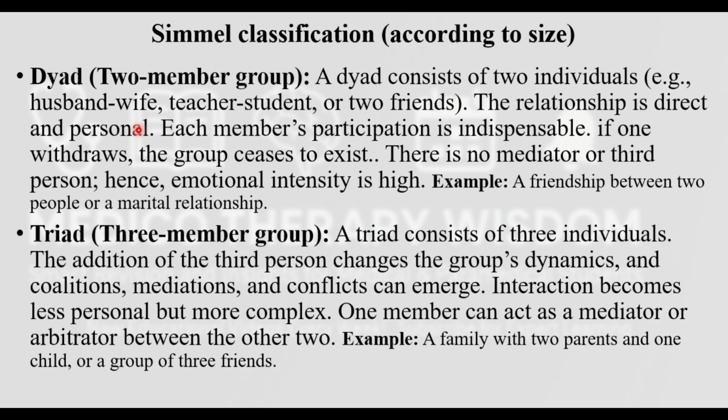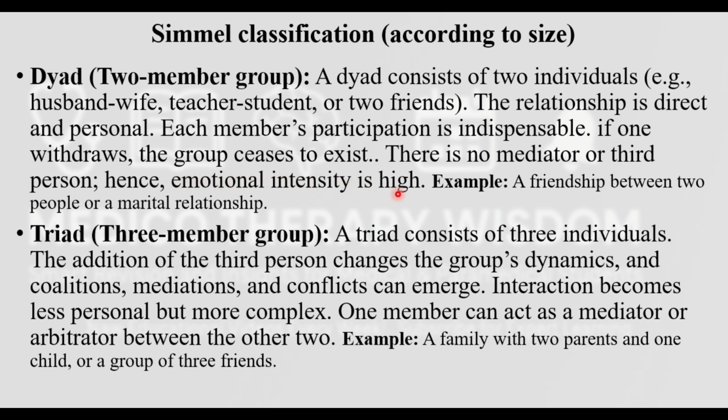Examples: a husband and wife, teacher and student, or two friends. The relationship is direct and personal. Each member's participation is indispensable. If one withdraws, the group ceases to exist. There is no mediator or third person, hence the emotional intensity is high.